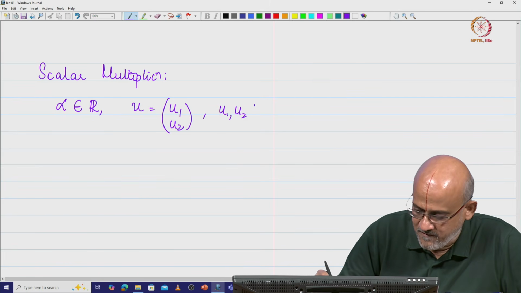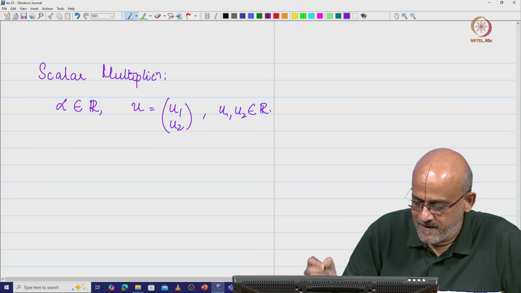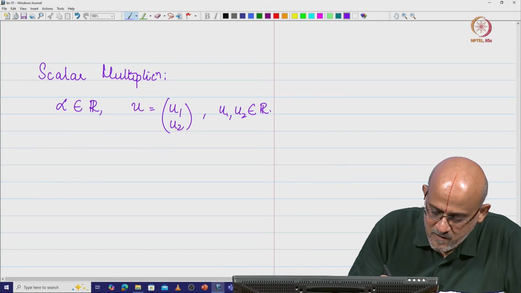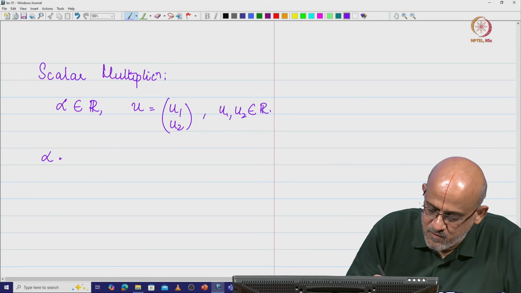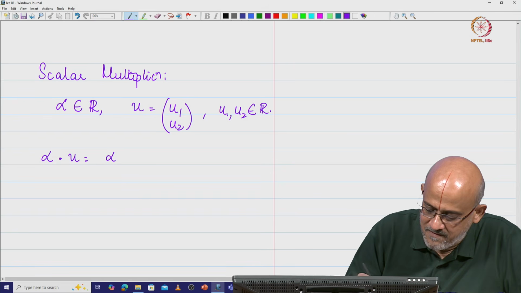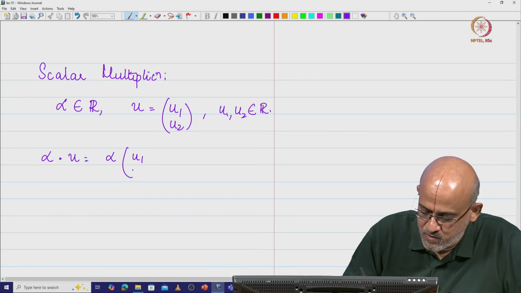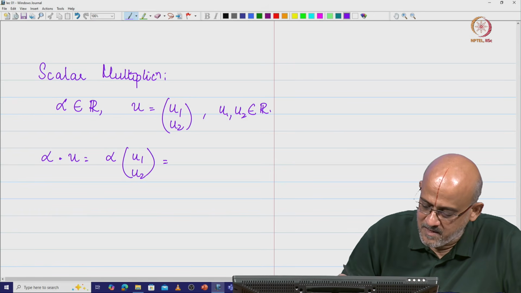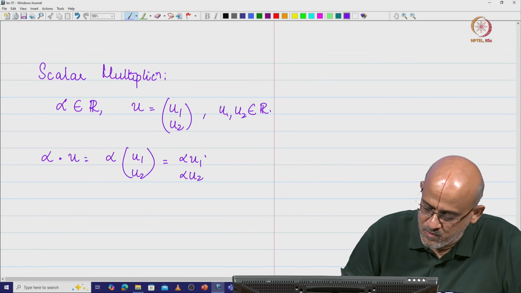That means I am defining my vector space over R, the real field. I define alpha into u, which is nothing but alpha into (u1, u2). This is nothing but (alpha u1, alpha u2).